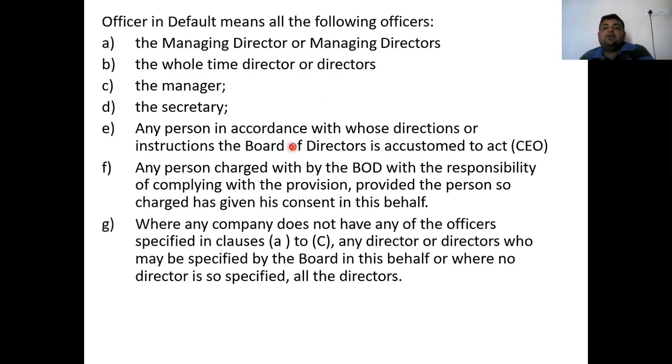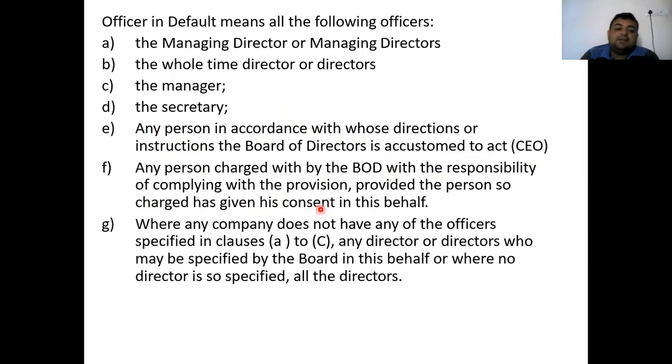Next, officer in default means the following officers. First is the MD of the company. Second, the whole-time director or directors, the manager, the secretary. These are the persons who can be identified as the officer in default. Next, any person in accordance with whose directions or instructions the board of directors is accustomed to act, that is the CEO of the company, can also be held liable. Any person charged by the BOD, that is the board of directors, with the responsibility of complying with the provisions, provided that the person so charged has given consent on his behalf.